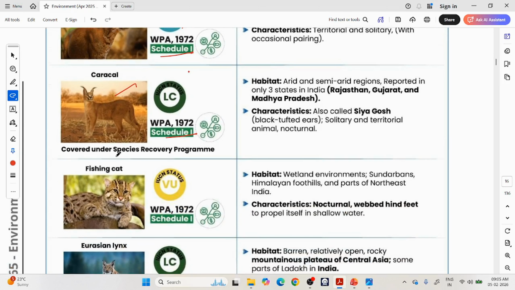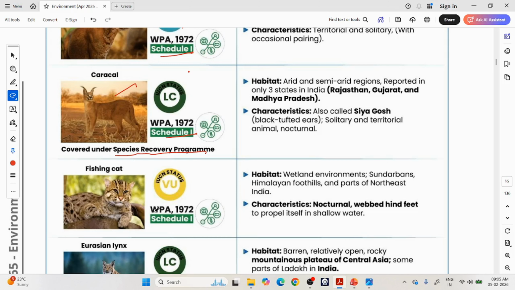And we have this species protection program called Species Recovery Program. In the previous section we have seen some animals were included, and there is a proposal to include this sloth bear in this Species Recovery Program. So in this Species Recovery Program already caracal is covered, okay.